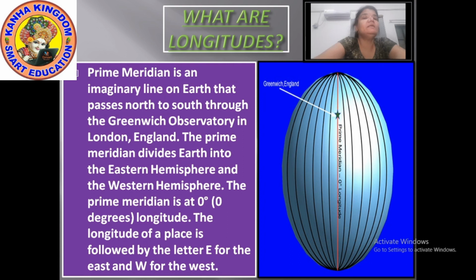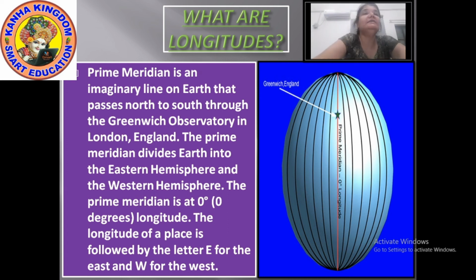When the prime meridian divides the earth vertically, the longitude of a place is followed by the letter E for east and the letter W for west. It is however interesting to note that the 180 degree east and 180 degree west meridians are on the same line.